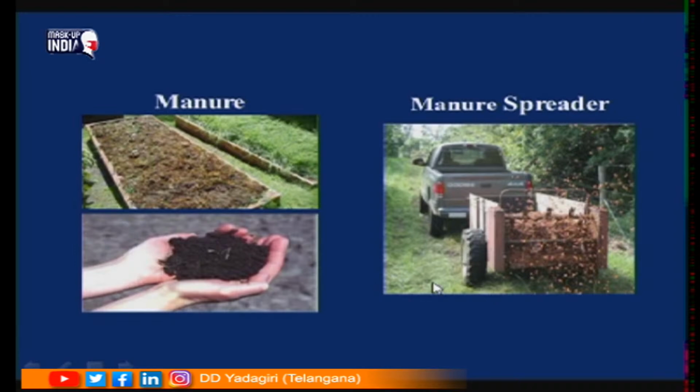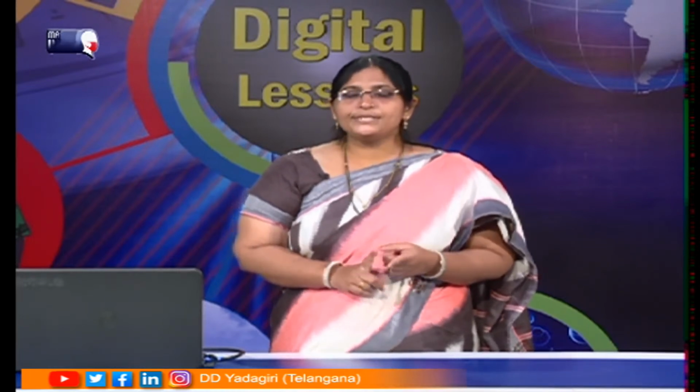You might have seen in your villages, children, whatever vegetable peels and waste food there are, you dump it in a place, isn't it so? After dumping it, you leave it for some days. Then after that, they will mix this and take it and put it to the plants. This is called compost. So, compost and manures are organic methods.